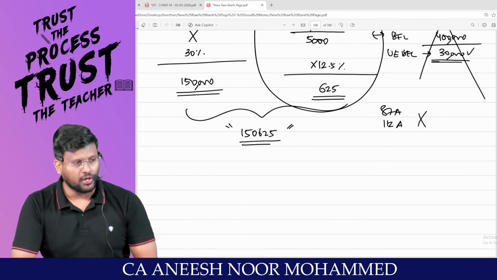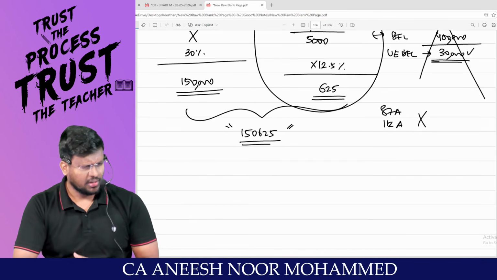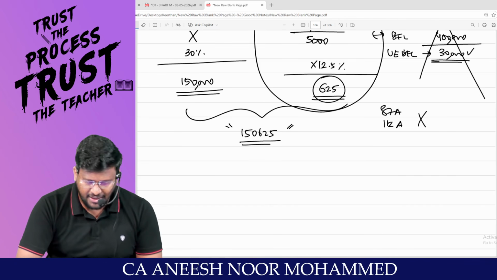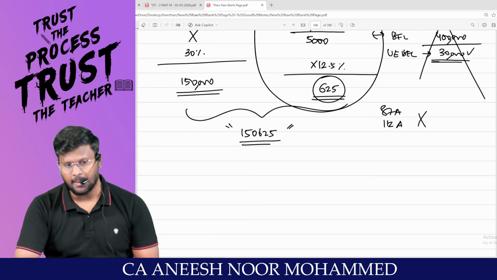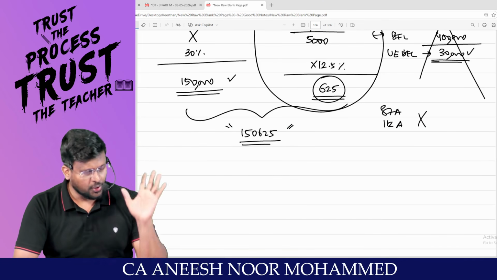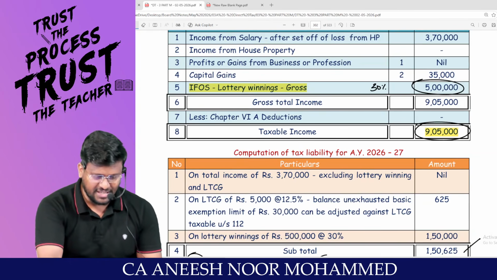87A rebate allowable, not allowable? Allowable. That means the 625 can be claimed as rebate under what? 87A. Am I right? Whereas this 1,50,000 is the tax for casual income that cannot be claimed as 87A rebate.